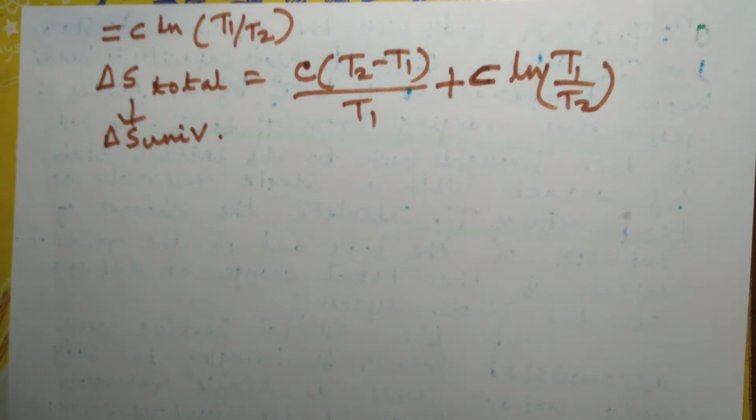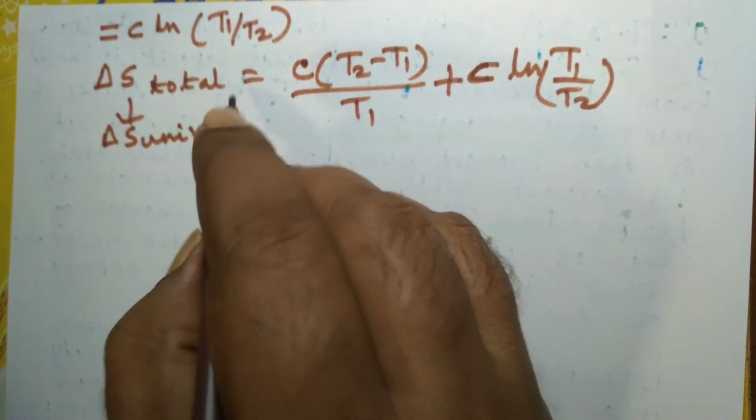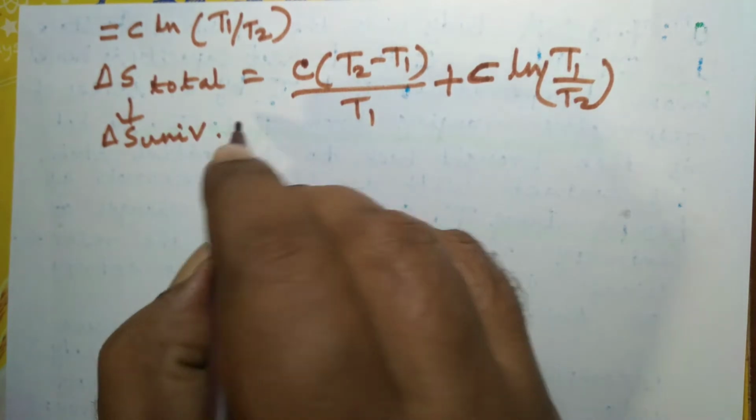So if you calculate the total change in entropy of the universe during that whole cycle, in the first process the temperature of the body increases from T1 to T2. In the second process, the temperature of the body decreases from T2 to T1. So obviously this constitutes a cycle. The first part is a reversible process and the second part is an irreversible process.